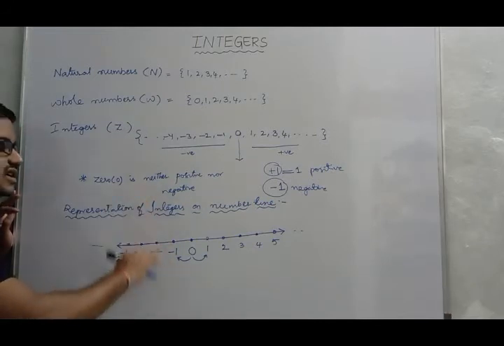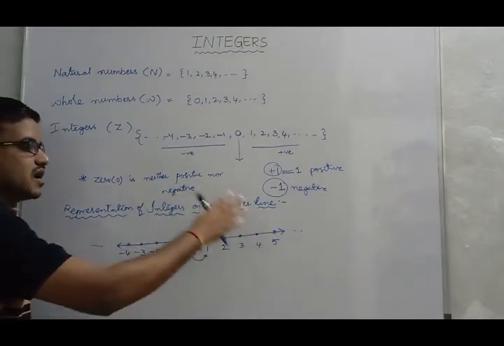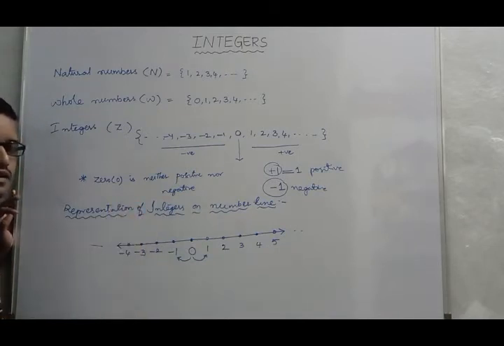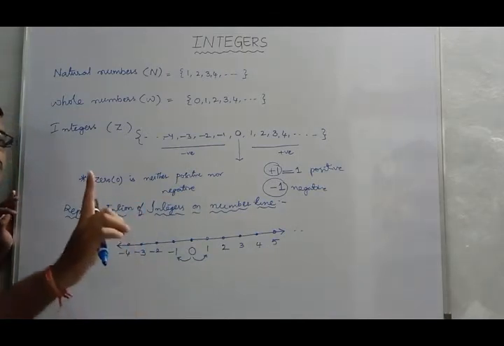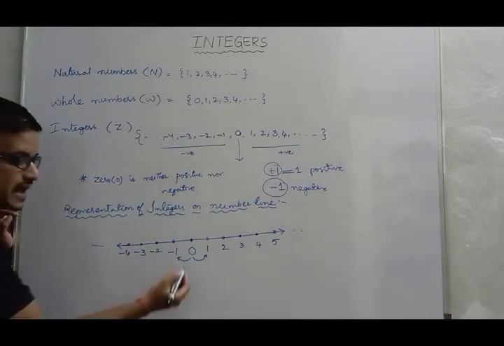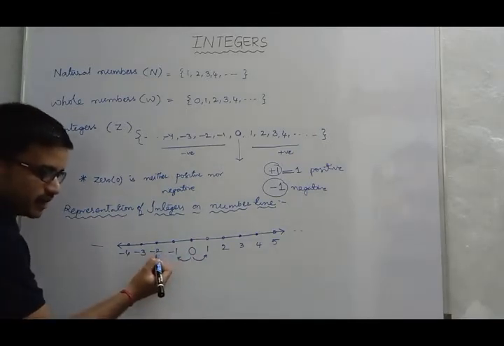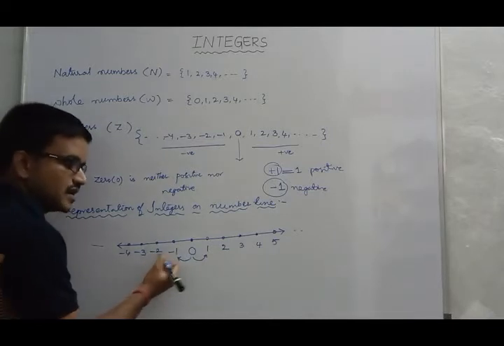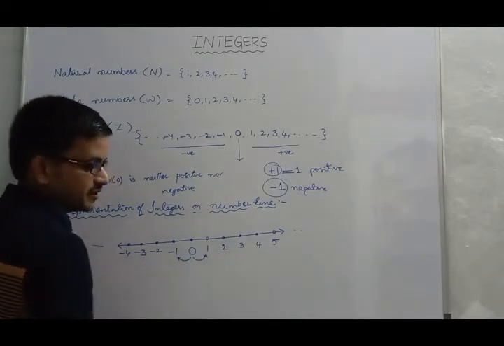Okay, so these integers are placed on number line in such a way that they are apart by 1 unit gap. The distance between every two successive integers on number line is 1 unit. Okay, so the gap between -1 and -2 is same as +2 and +3.